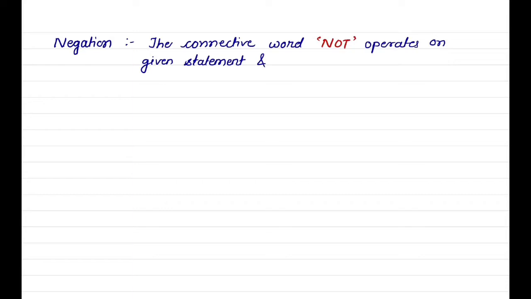Next is negation. The connective word not operates on the given statement and the newly formed statement is known as negation.